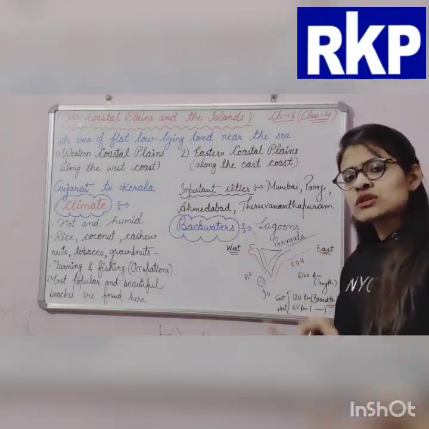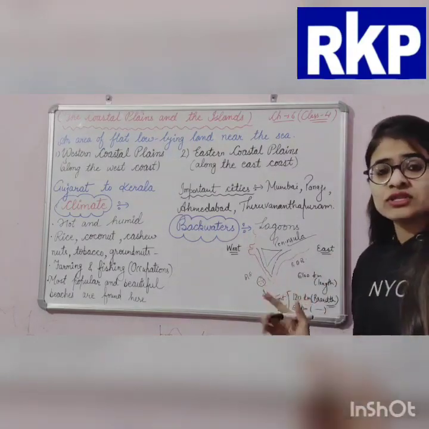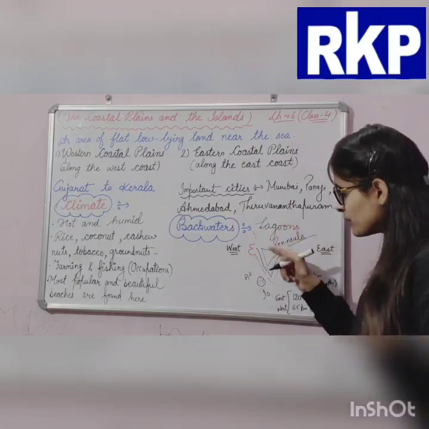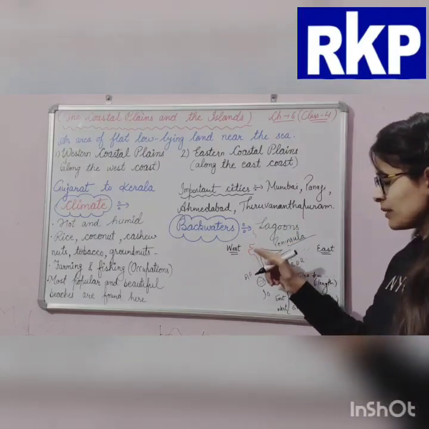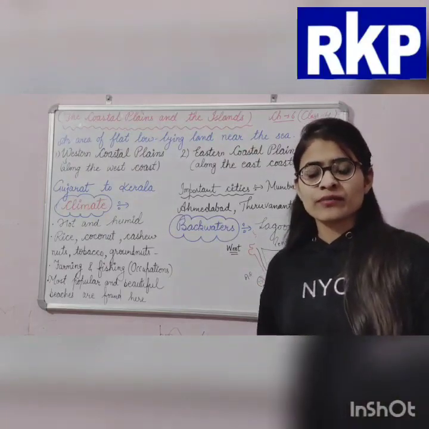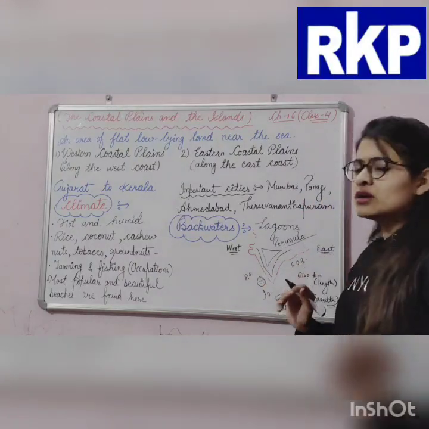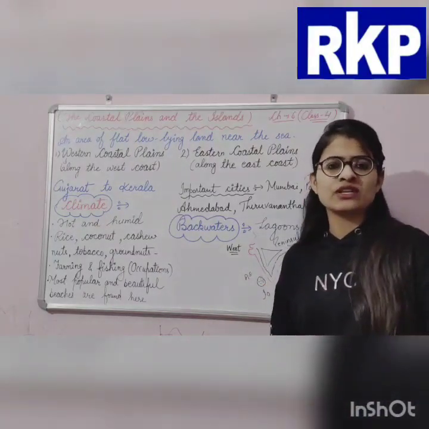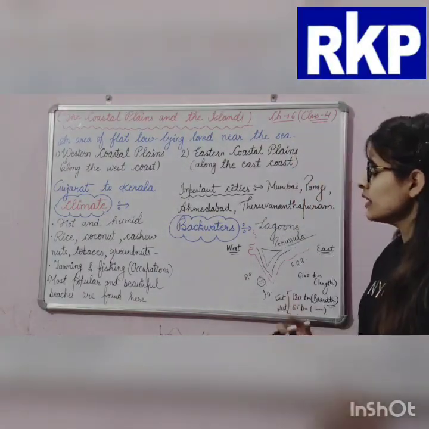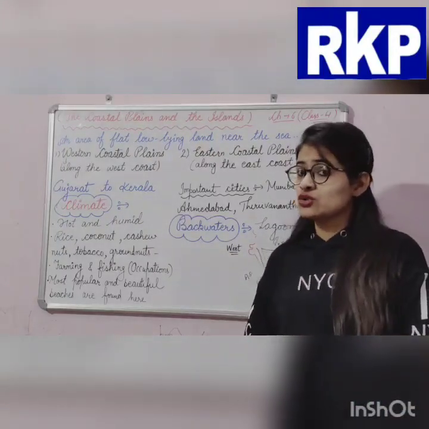So the coastlines stretch around the peninsula. The line starts where the peninsula starts and ends there. So the coastline stretches around the peninsula. Our peninsular India's coastal plains have been divided into 2 parts.